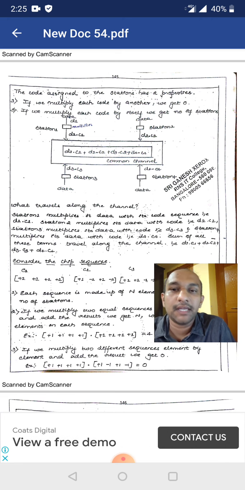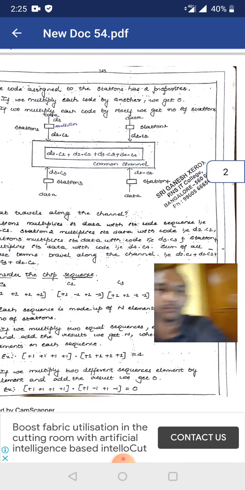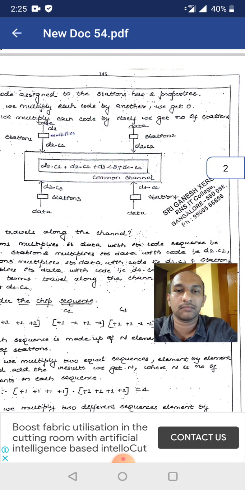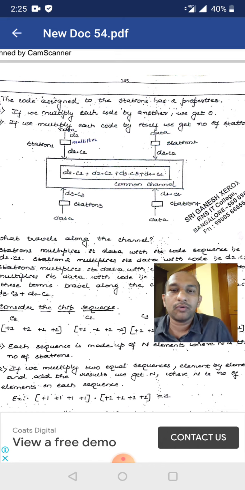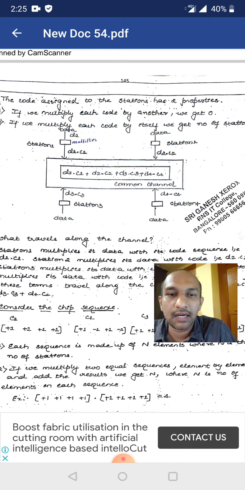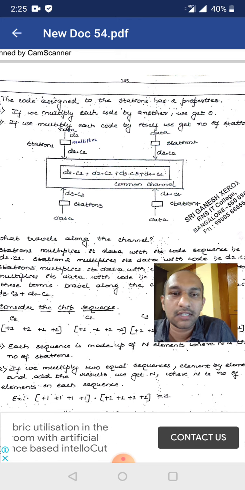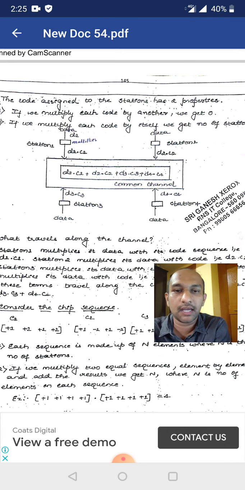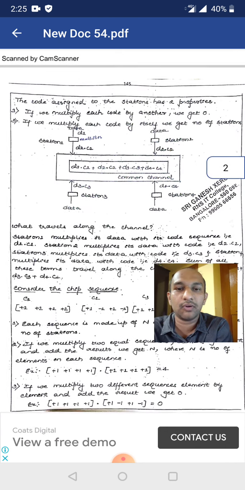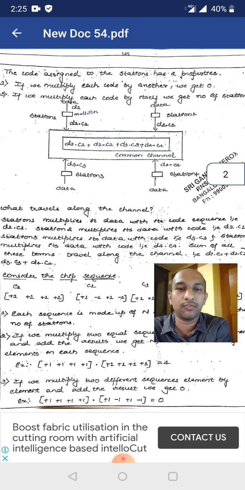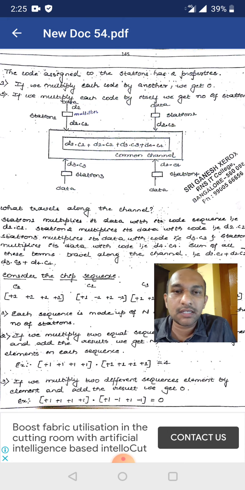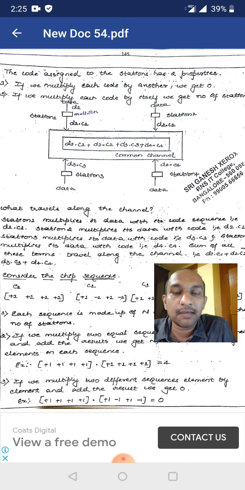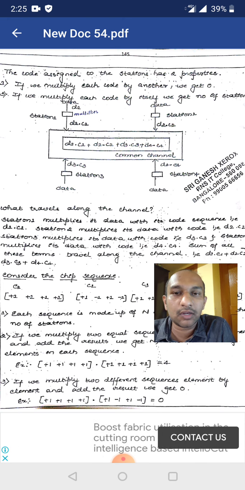So in the diagram, here you can see, we have 4 systems: station 1, station 2, station 3, and station 4. And station 1 has the data D1, and station 2 has the data D2, and station 3 has the data D3, and station 4 has the data D4. And at each station we have one device, that is a multiplier. This multiplier is used to multiply our data with the code sequence.